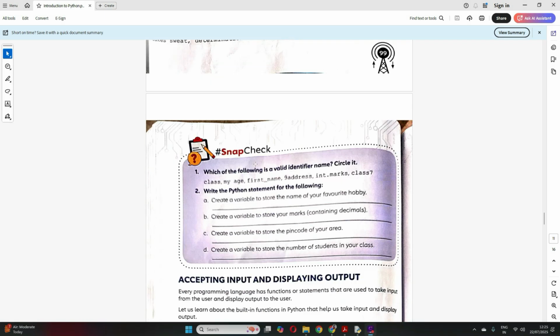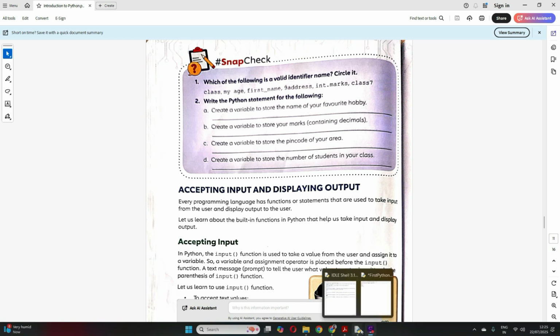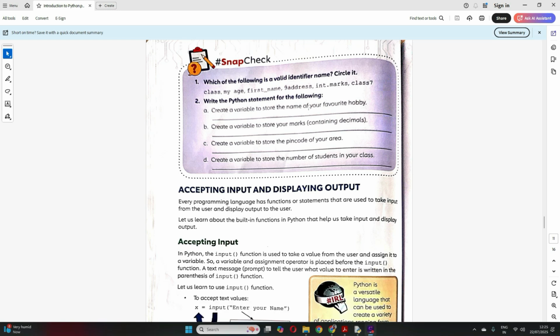So I hope these data types are clear to you, the three data types. Very simple. Now let's try to figure out this. Here it's written: create a variable to store the name of your favorite hobby. It's the name of your favorite hobby, so that means it will be a string data type, correct? So how will you create it? Maybe hobby is equal to, in double quotes you will write it. So it will be a string data type.